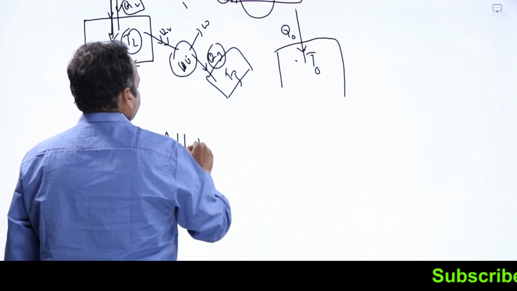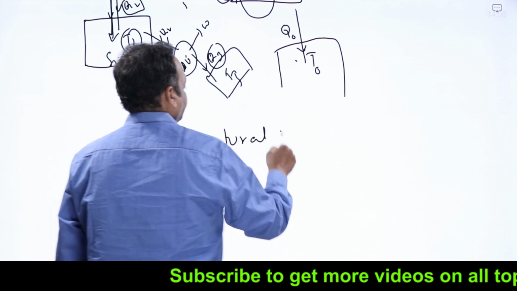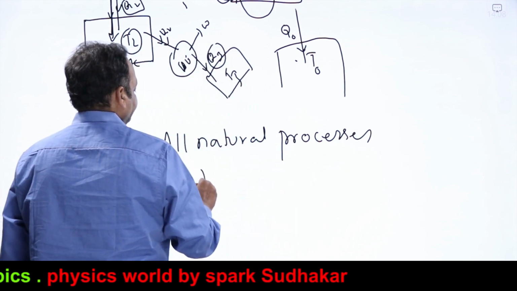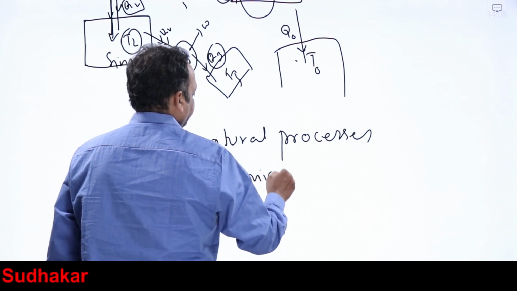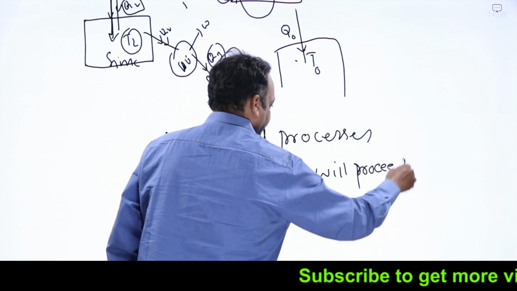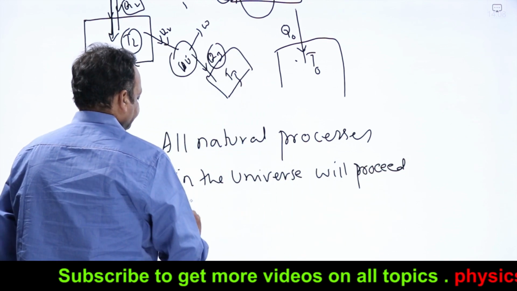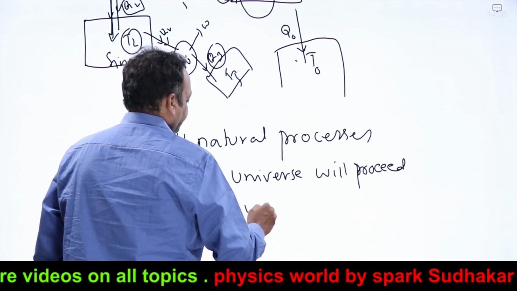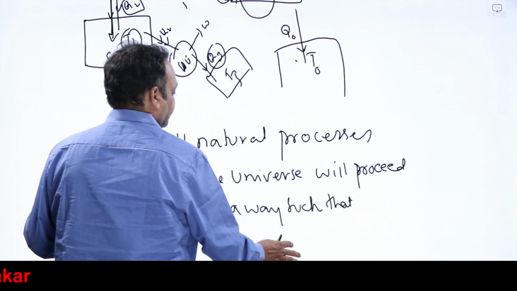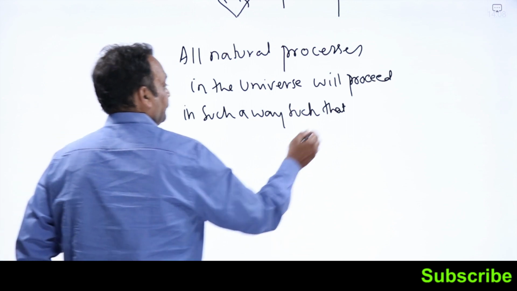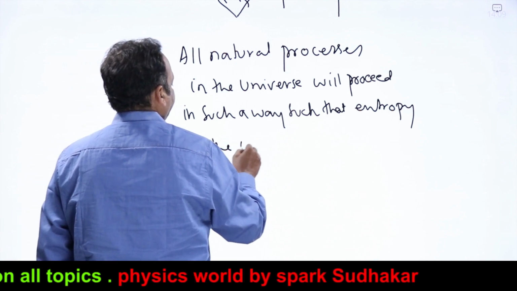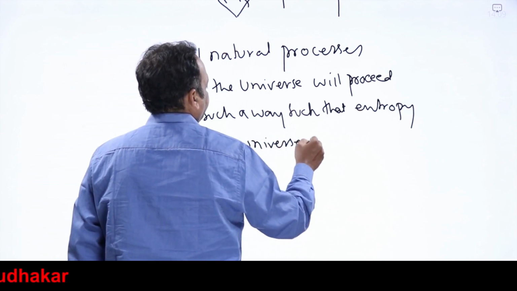All natural processes in the universe will proceed, or happen, or occur, in such a way that the entropy of the universe increases.